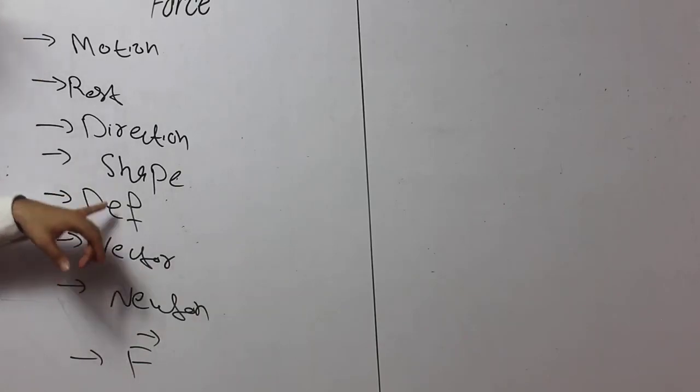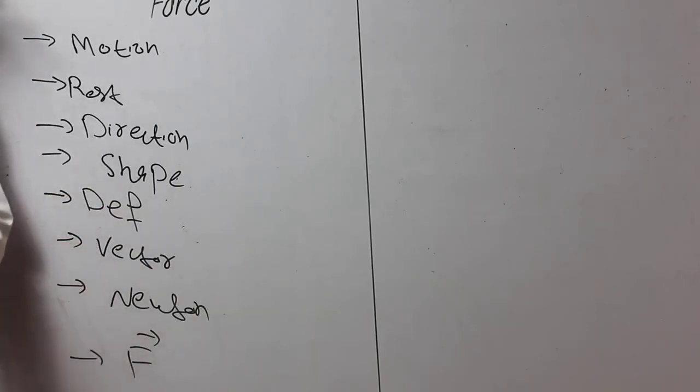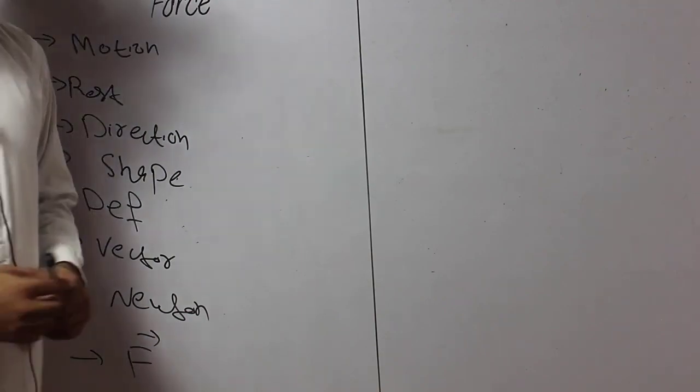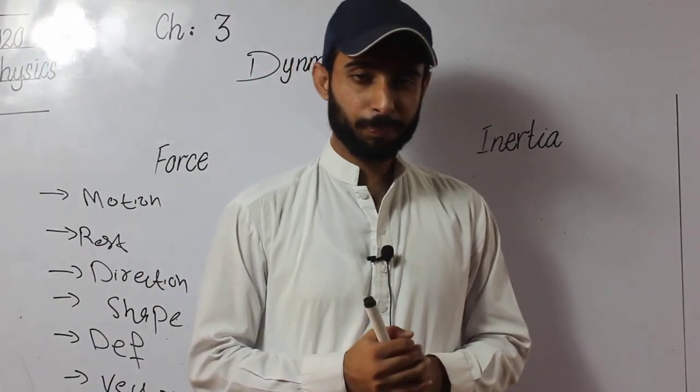If we discuss the basic definition, hope you understand that a force moves, tends to move, stops or tends to stop the motion of a body, and whenever you apply a force, the direction of the body can also be changed. The SI unit of force is Newton. Force is a vector quantity because it has a direction, and the symbol of force is F.